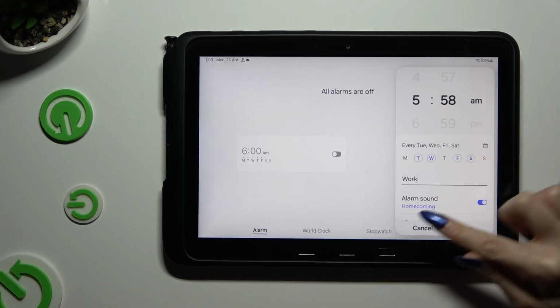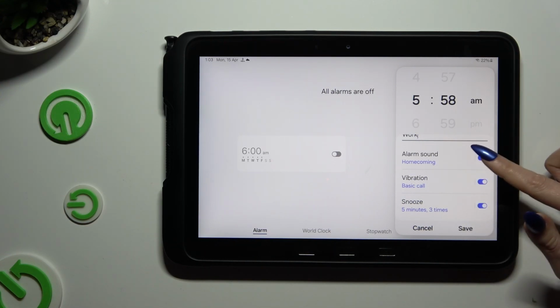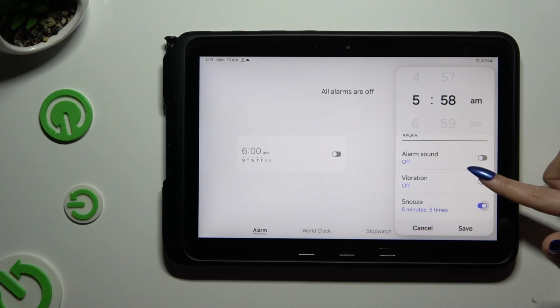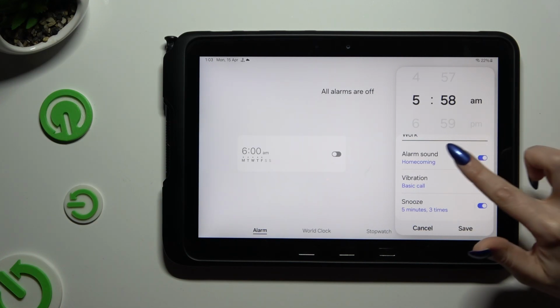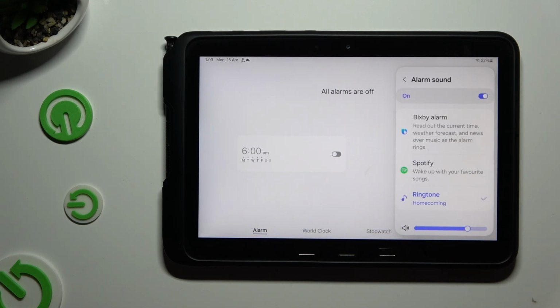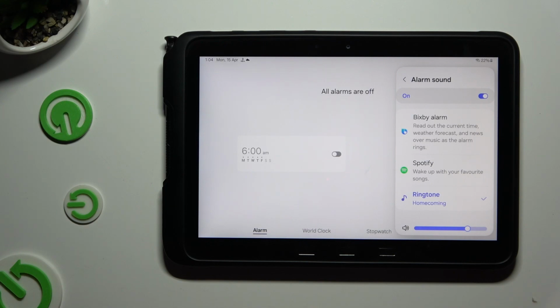When you finished, scroll down and using all of those switchers next to all of those features, switch them off or on. If you decided to enable them, you can adjust each one by clicking on it. Let's start with alarm sound. Over here you can pick sound source by clicking on, for example, Spotify and logging in to your account, and adjust the volume of your alarm by swiping left or right on this slider.